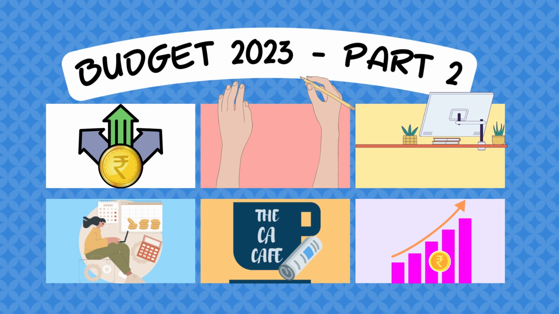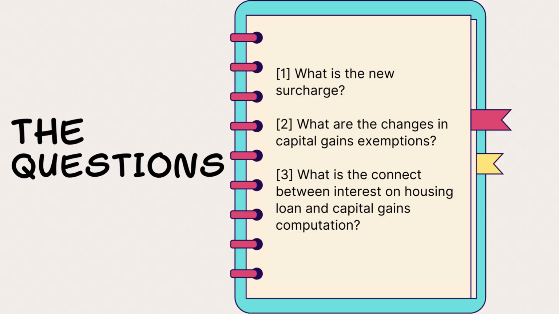Now, this is part 2 of our Budget 2023 series, where we understand the following 3 questions. What is the new surcharge? What are the changes in capital gains exemptions? And what is the connect between interest on housing loan and capital gains computation?